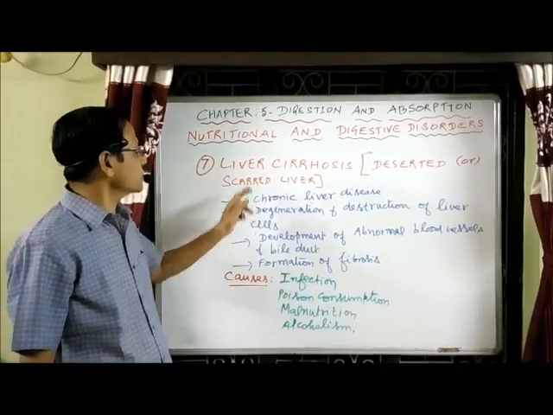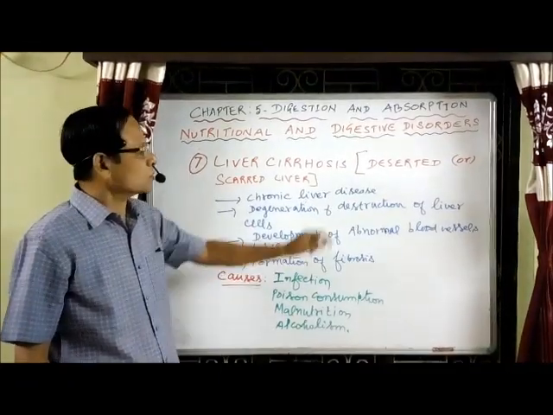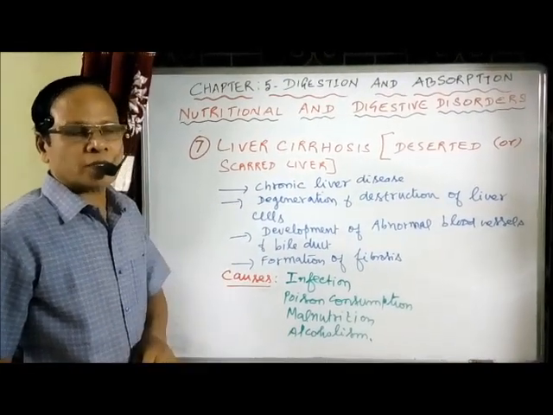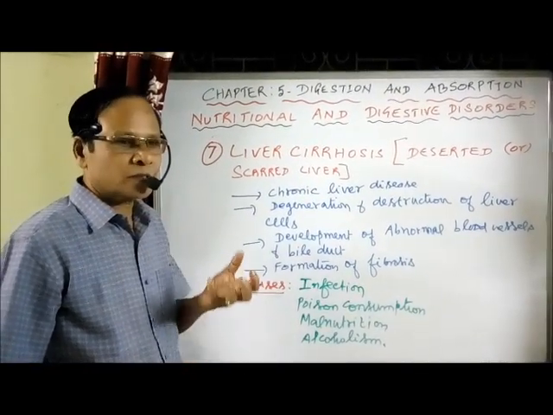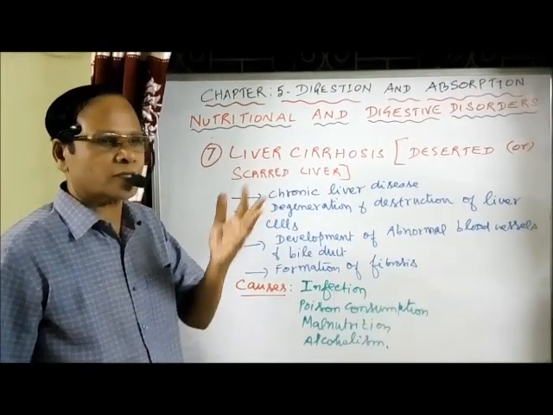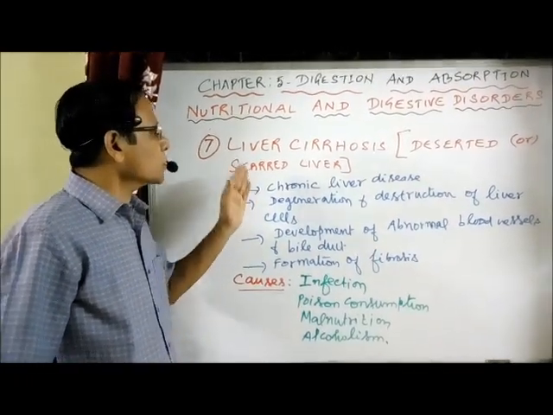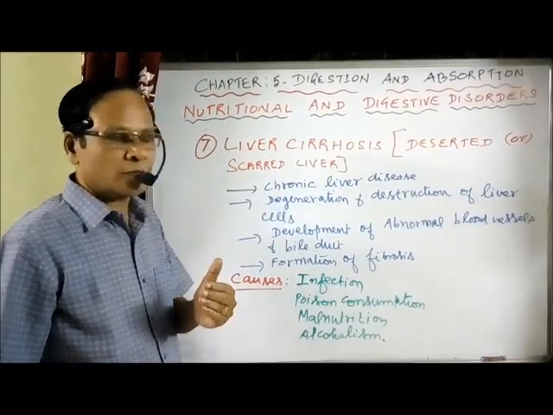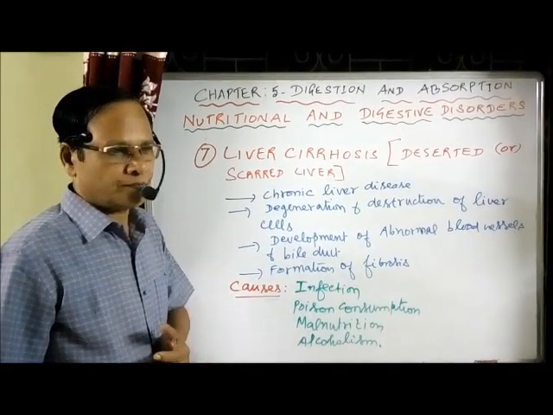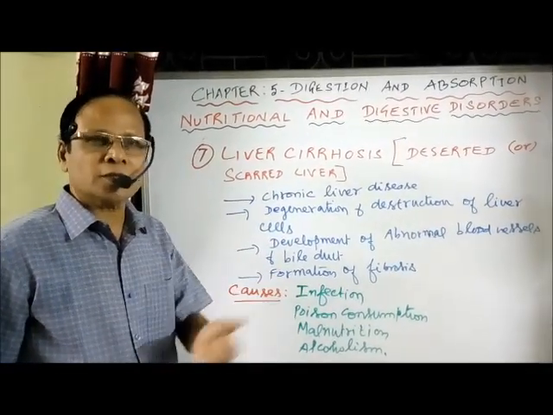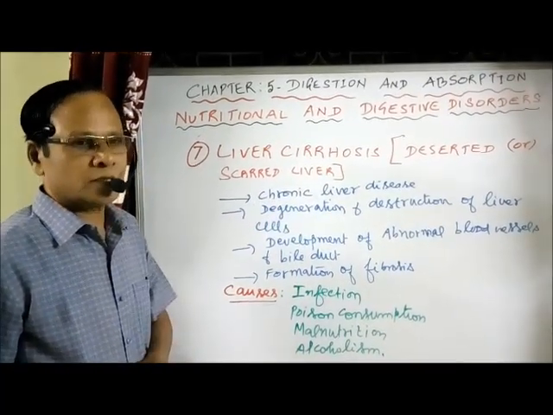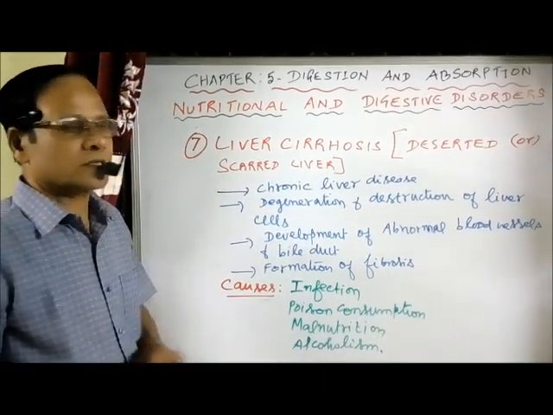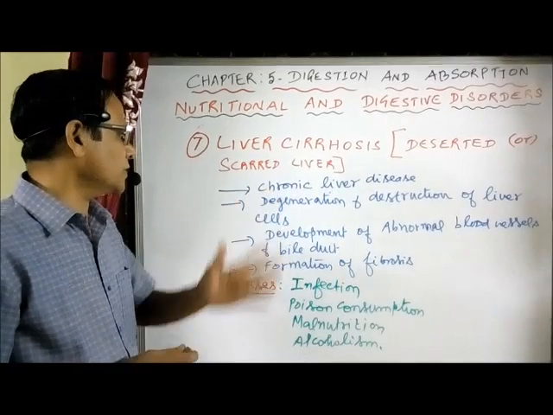Now the next digestive disorder is liver cirrhosis, also called dissected or scarred liver. That is because of a disease. Scarred liver means some scar tissues. Scar tissues means dead cells. A chronic liver disease is responsible for the development of liver cirrhosis. Chronic means it cannot be cured till death. Chronic liver disease arises because of various reasons. A chronic liver disease normally causes the degeneration and destruction of liver cells.